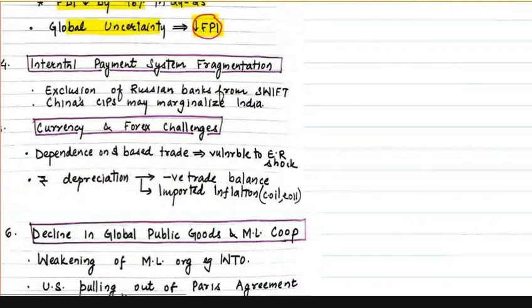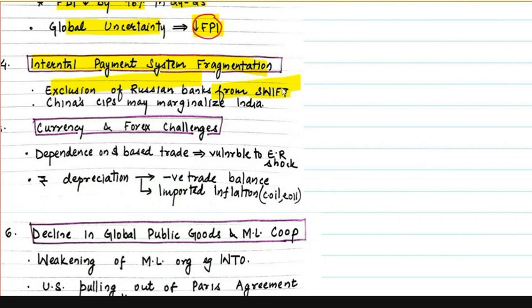Next, international payment system fragmentation. It's not exactly related to protectionism, but after the Russia-Ukraine war, there has been a ban on Russia. It cannot use SWIFT. This exclusion of Russian banks from SWIFT is creating a problem for Indians to make payments to Russian oil companies.